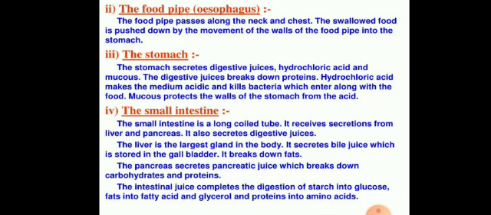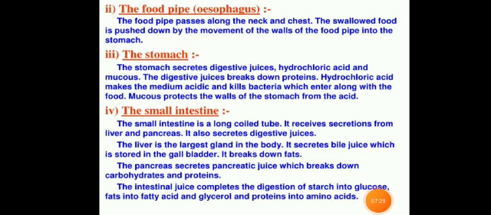And the digestive juice breaks down protein, and hydrochloric acid makes the medium acidic and kills bacteria which enter along with the food. And the third component is mucus. Mucus protects the wall of the stomach from the acids. And after this, student, with the help of peristaltic movement, the food moves to the small intestine.